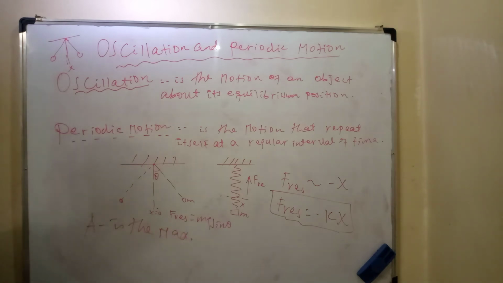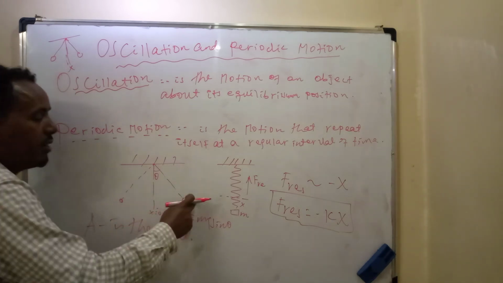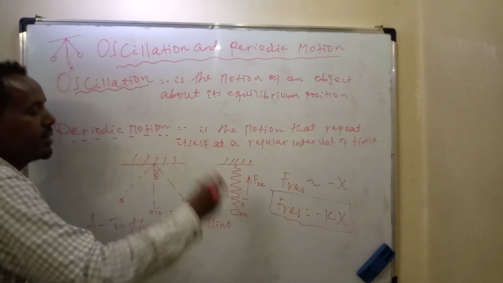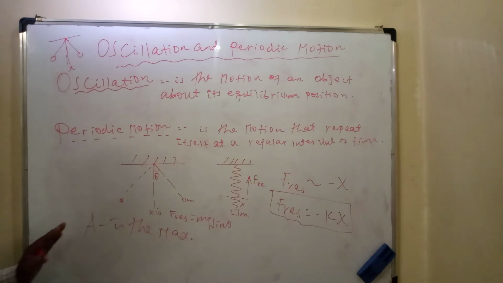Amplitude can be negative or positive. Maximum displacement to the right, let's say 3 cm, to the left minus 3 cm. It can be negative or positive.